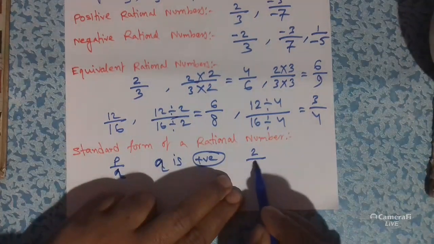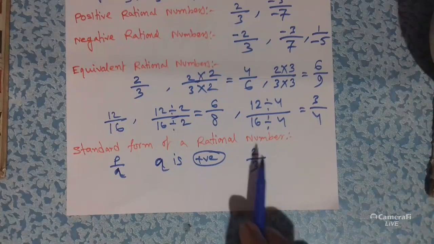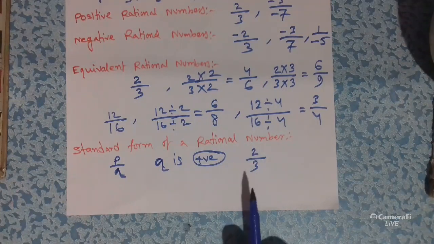So 2 by 3 is the standard form of a rational number. Here you can see that 3 is positive, and 2 and 3 have no common divisor. That is why 2 by 3 is the standard form of a rational number.